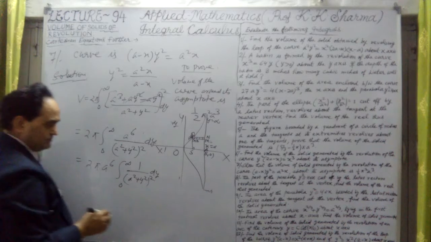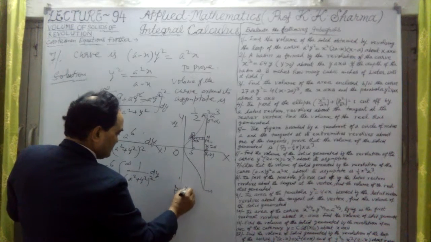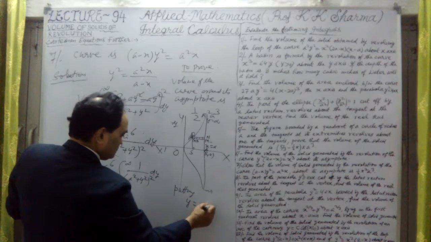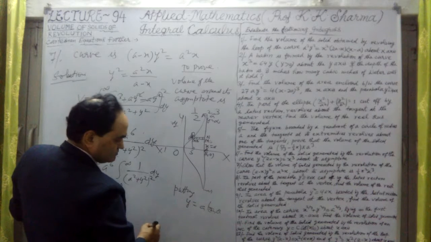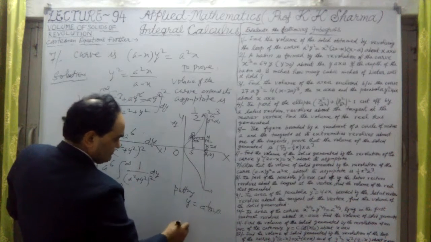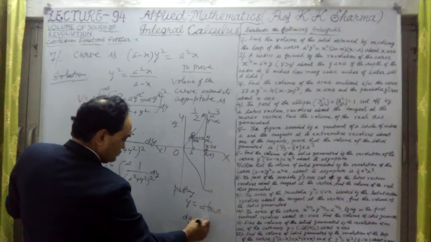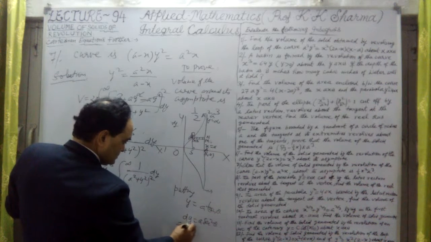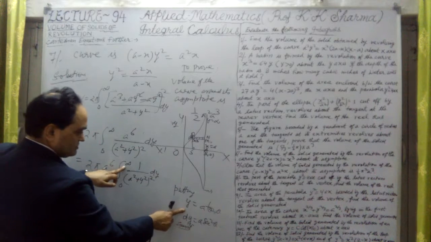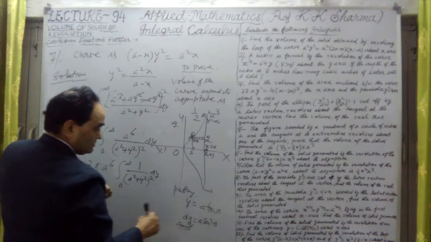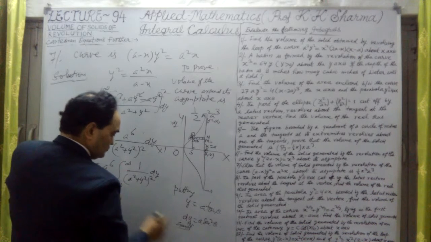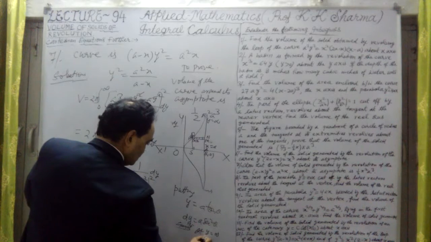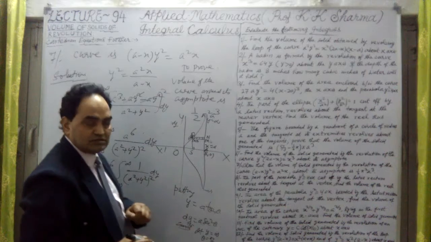Now let me substitute something. Putting here y equal to A into tan theta. If I put y equal to A tan theta, then dy is equal to A into secant square theta. And what are the limits here? For the limits, if I put y equal to infinity, then tan theta equals tan pi by 2, or theta equals pi by 2. So at y equal to infinity, theta equals pi by 2, because tan 90 is infinity.